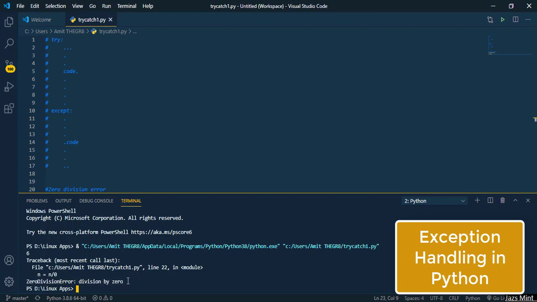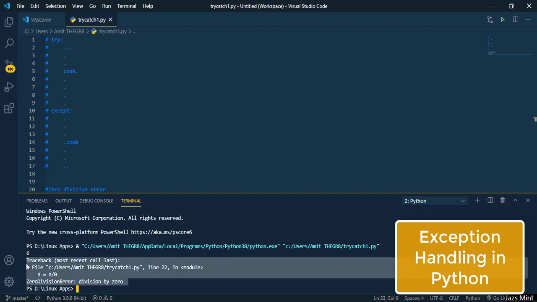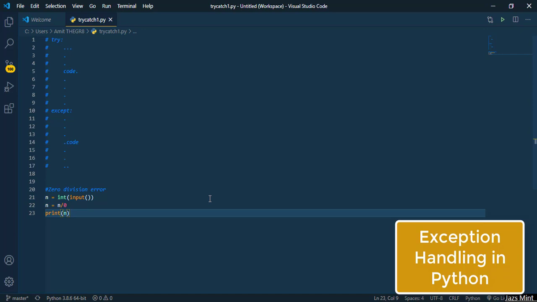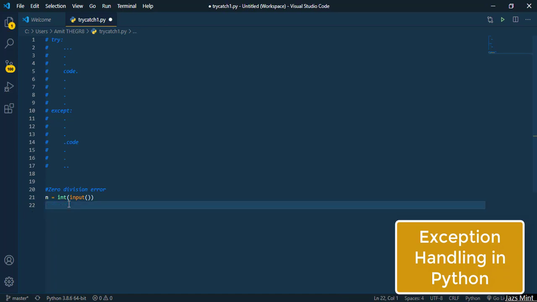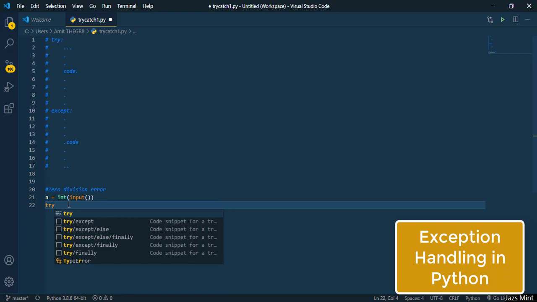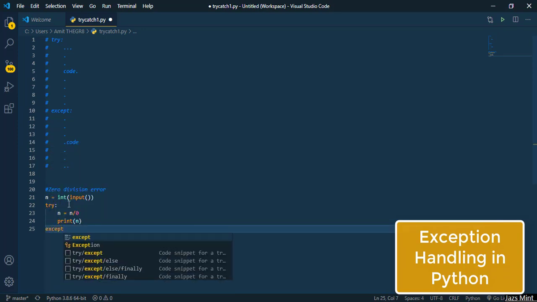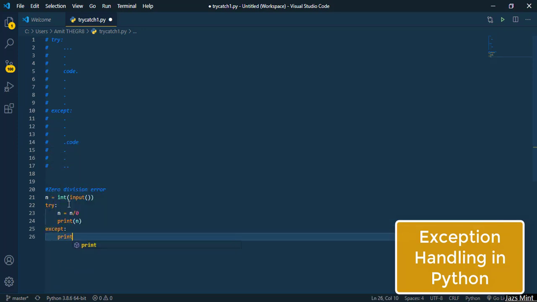Now for someone reading your program for the first time, they will get a wrong impression that it is giving an error or the program is crashing from time to time because of some error. So what you can do to prevent this error, or simply notify the coder that you have done this error, is use the try catch, and that is what the try catch is used for. So we'll type n equals n by 0, and we'll print n. Now we'll go to the except block, and we can print anything, that's not a big deal.